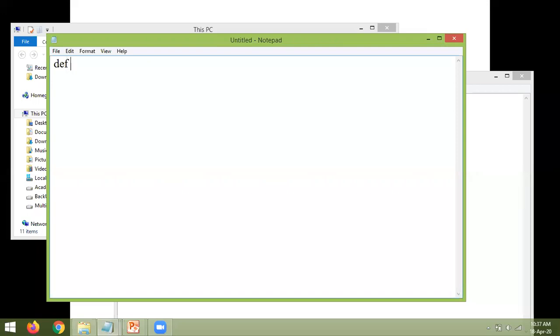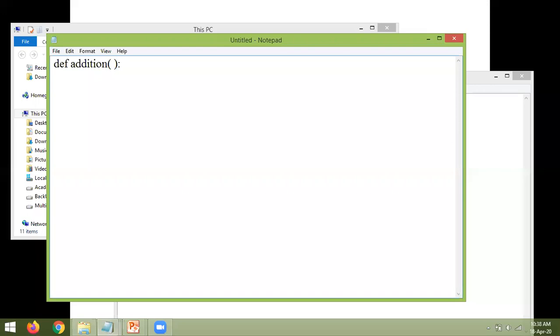Now, here I want to add two numbers. For that, I am writing the name of the function as addition. And since it is a function, you need to specify that by using these braces. Each and every function definition will terminate with a colon. After that, we need to follow the indentation. Indentation is by default 4 spaces: 1, 2, 3, 4. And whatever statements are part of this function definition, we have to specify them.